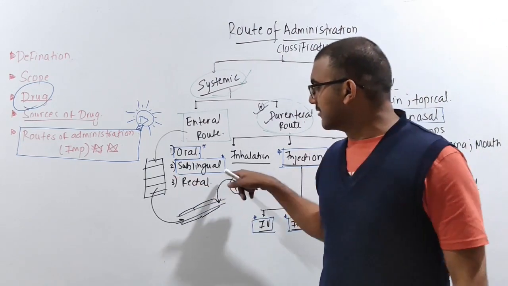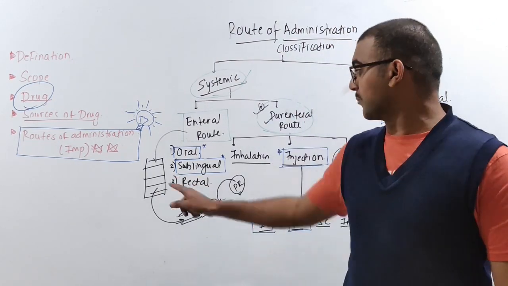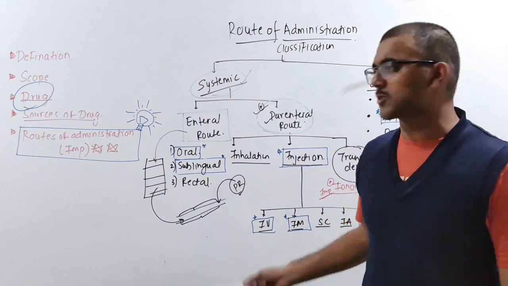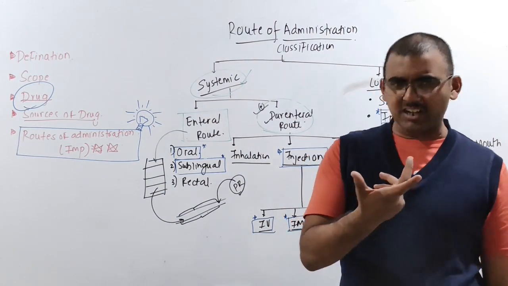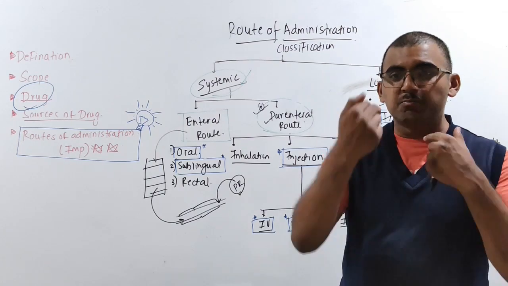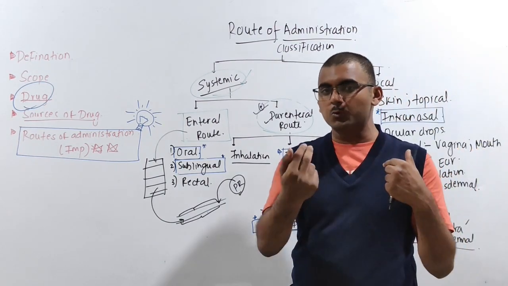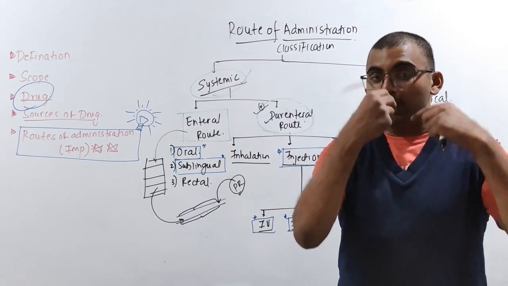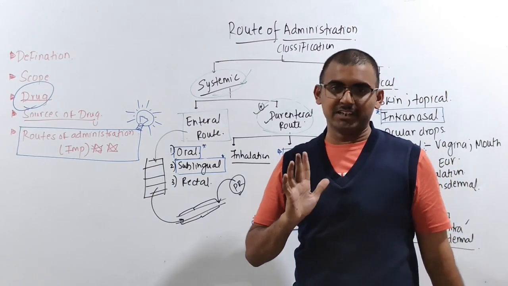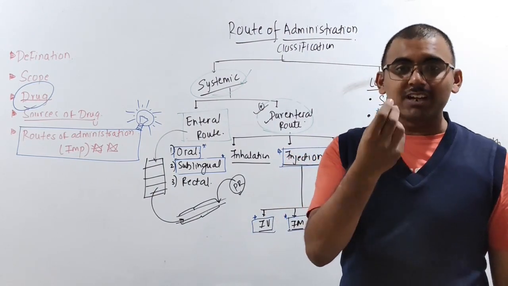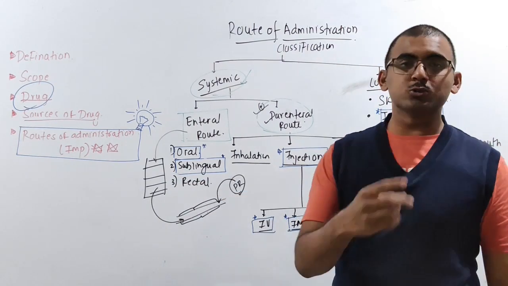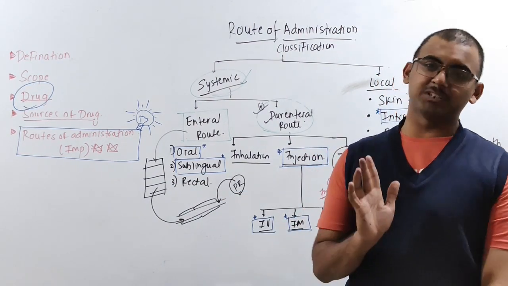Then if we talk about sublingual, what is happening in sublingual? In anatomy, you might have heard that lingua means tongue. Sublingual means below the tongue. So those drugs which are administered, or which we keep below the tongue, are going to have some activity. Why are we giving sublingual? Because sublingual also bypasses your first pass metabolism.